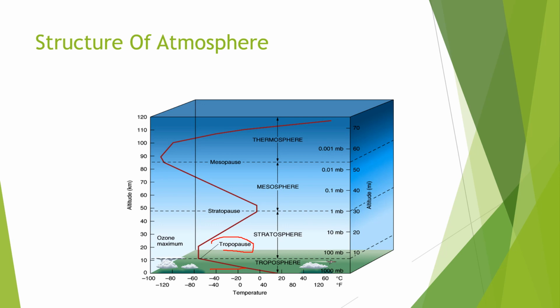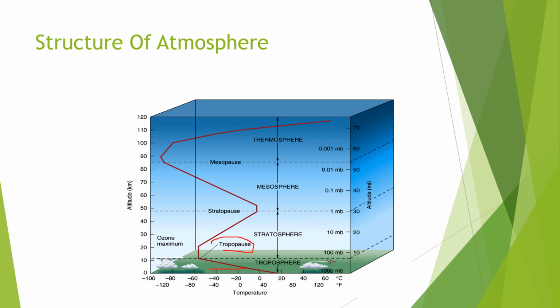The next is the mesosphere, where temperature decreases with increase in altitude. The mesosphere is the coldest layer, because the temperature does not decrease more than this. This is the lowest temperature we can find. The mesosphere also protects the earth from meteors and asteroids before they reach the earth's surface.